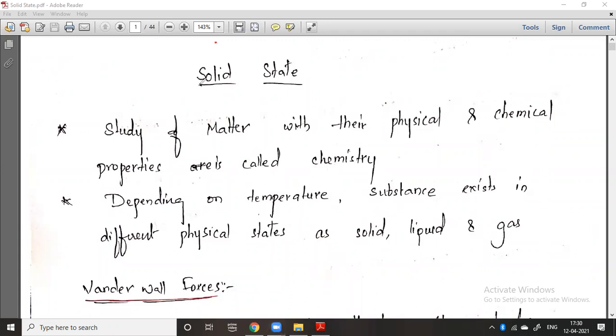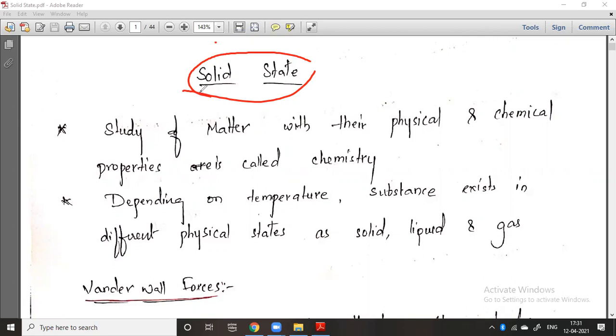You know that we study the physical states of matter: solid state, liquid state, gaseous state. In your semester you are going to discuss the physical chemistry part. In that we will discuss the three types of physical states: solid state, liquid state, and gaseous state. First we will discuss the solid state, then liquid state, and gaseous state. Today we will discuss the introduction of the solid state, and we will go on to our semester syllabus.